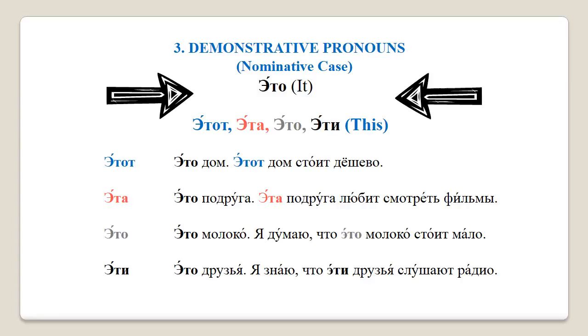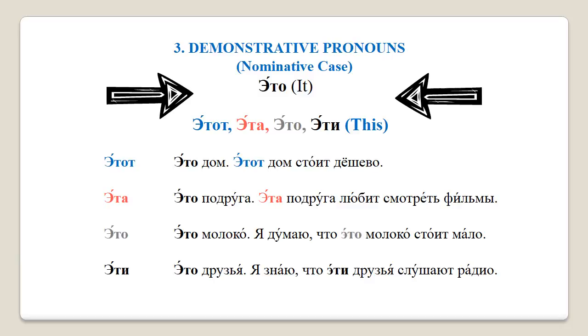Now, notice that demonstrative pronouns change according to the gender. Neuter this has the same ending as it, это. We will be able to tell a difference depending on the context. From now on, let's use это, it, to introduce a subject or an object to a sentence for the first time, as in, it is a house. Now, once we start talking about the subject or an object in more detail, we can then go on to use demonstrative pronouns, as in, this house is mine.